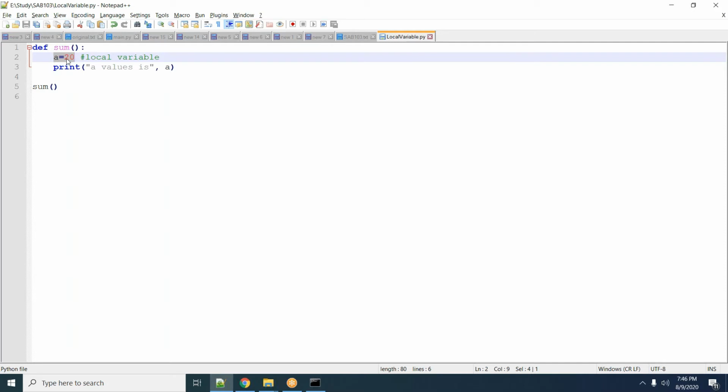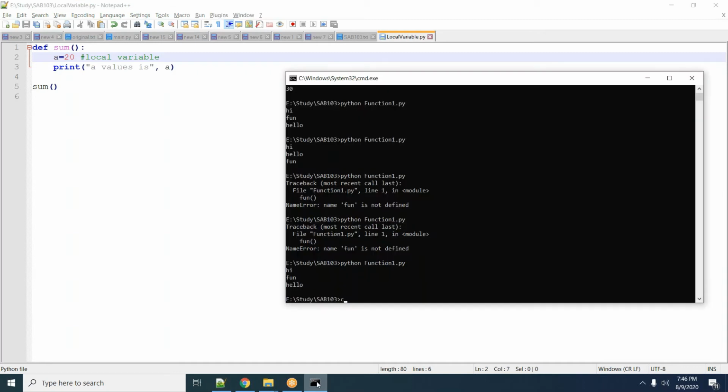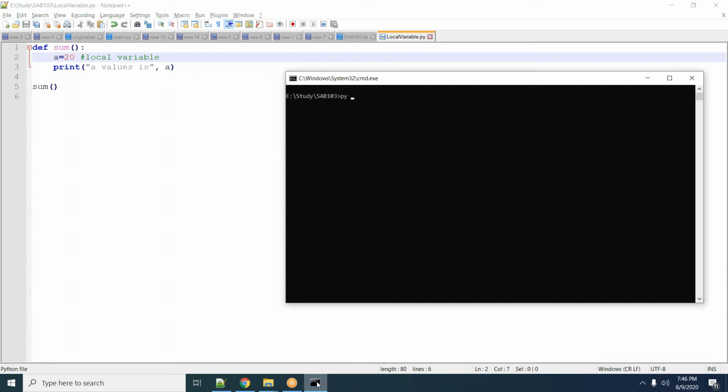The scope of this a is equal to 20 will be inside this function only. So when I call this function by running the file local variable.py, it will give me the value as 20.